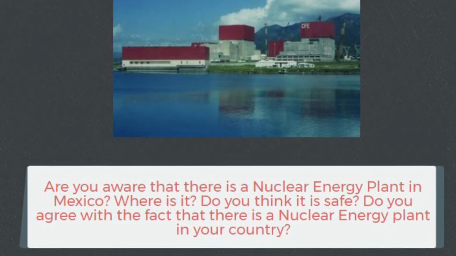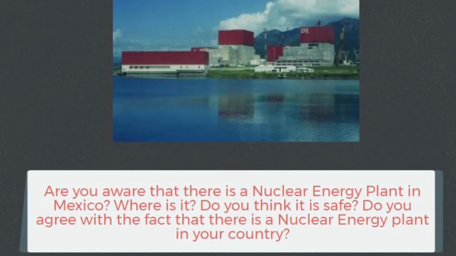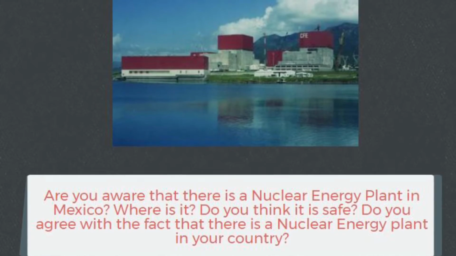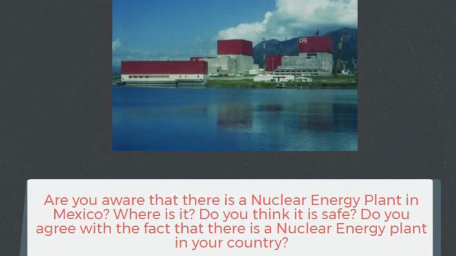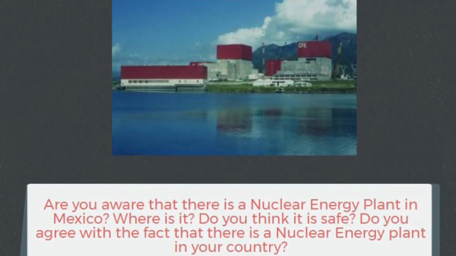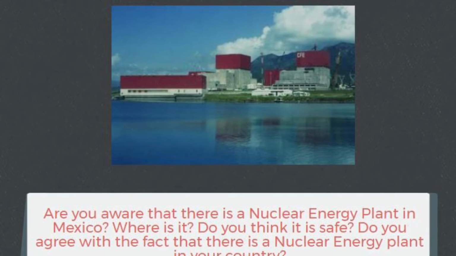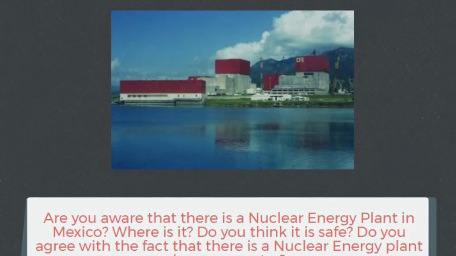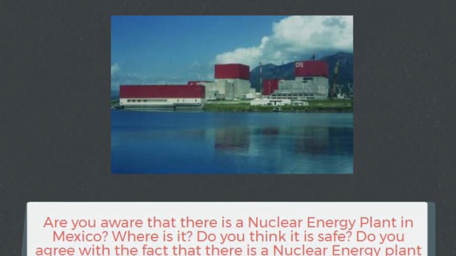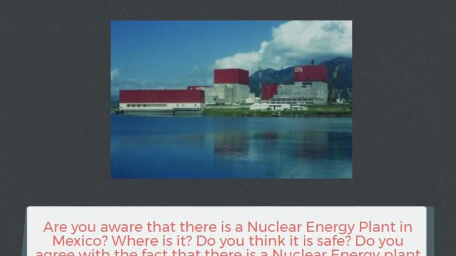The nuclear energy plant in Mexico is located off the Gulf Coast in Veracruz. We believe the place it is located in, Laguna Verde, is prone to disasters and it could easily pollute the nearby waters. We believe it is okay for our country to have a nuclear energy plant since it could help the country gain energy in case of crisis.